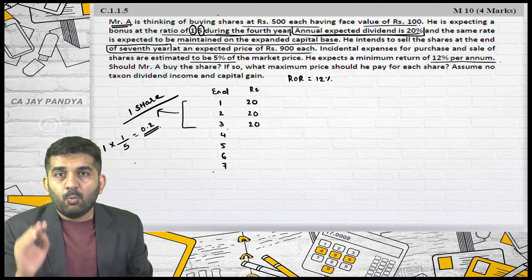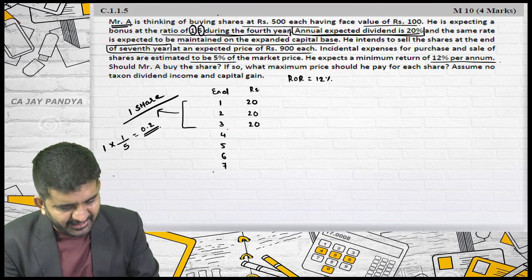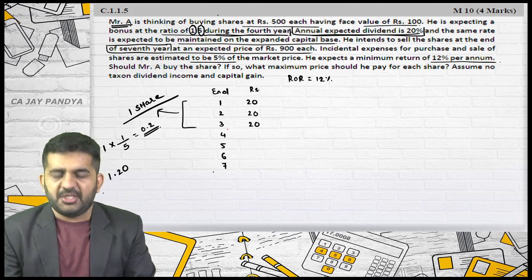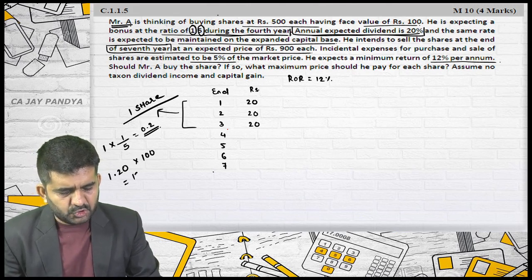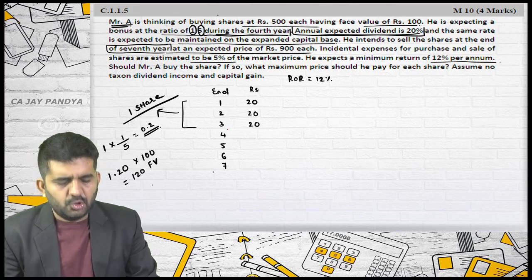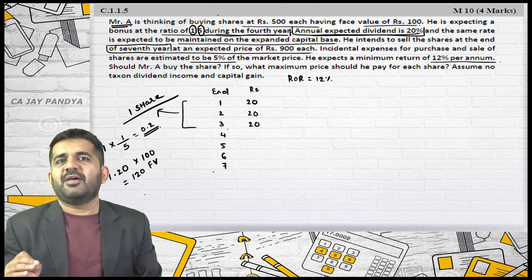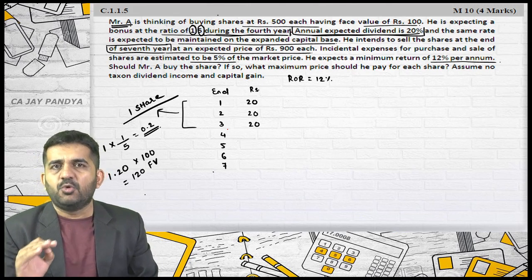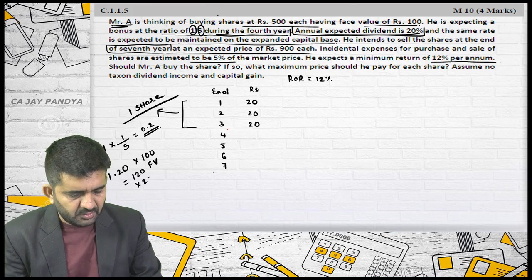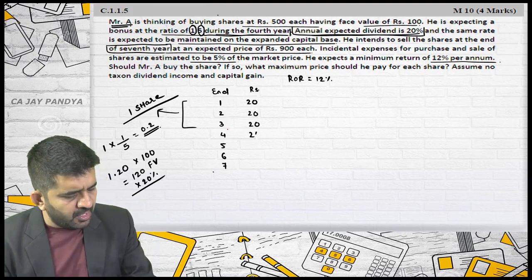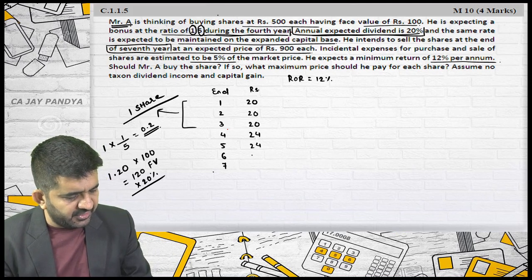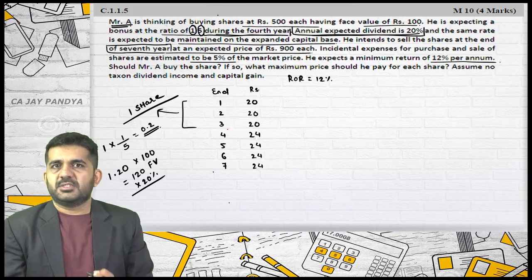Now, what will be your capital base? Now you are having 1.20 shares multiplied by 100. So you are having shares having a face value of rupees 120. What is the dividend rate? 20%. So from now onwards, you will be getting a dividend of 24 rupees. Is it alright?